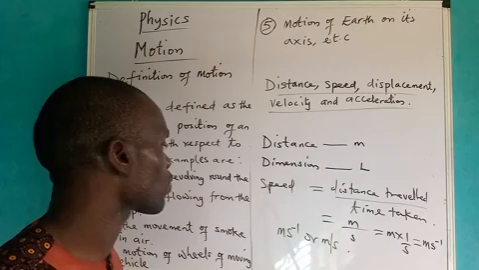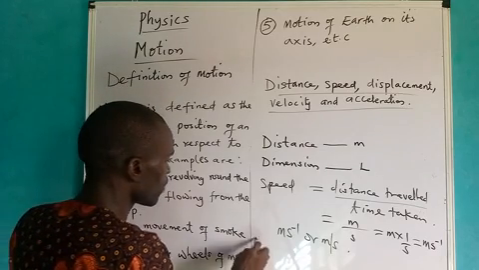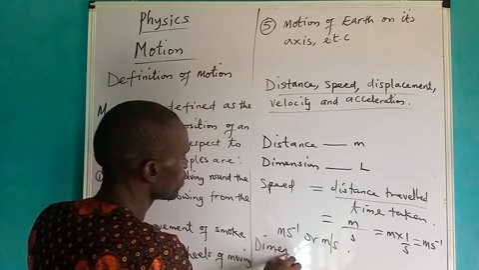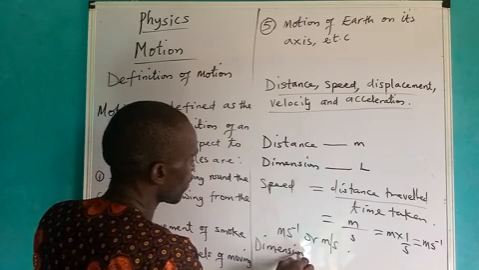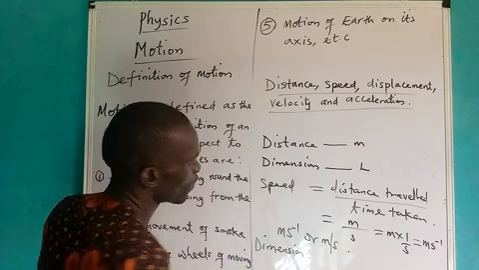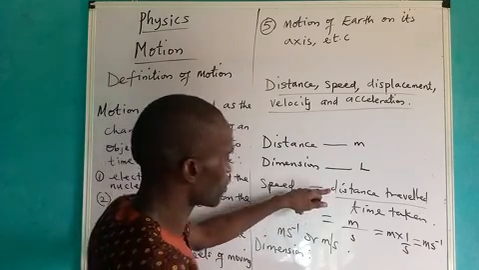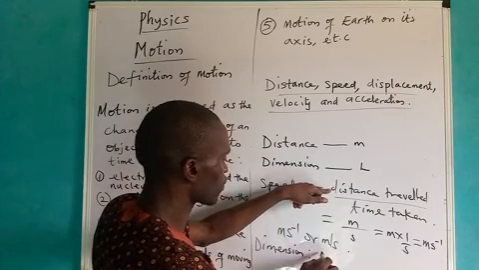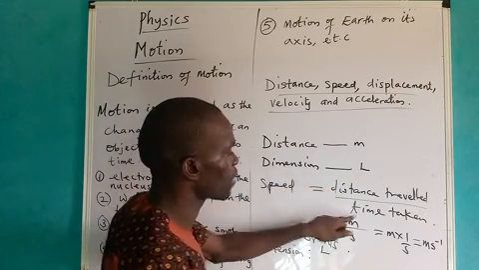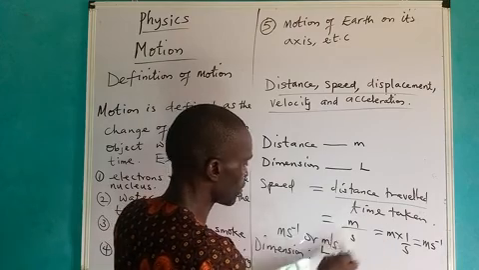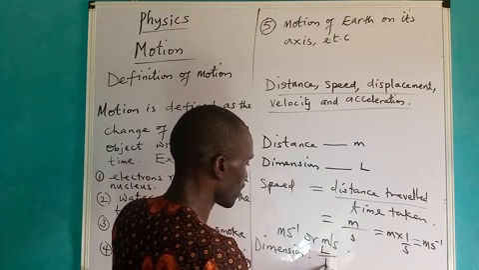It means that we use this one to measure speed. And now, what is the dimension for speed? You can also get the dimension for speed from the formula we have on the board. In terms of the formula, what is the dimension for distance? It is L. And what is the dimension for time? We still use T for time.